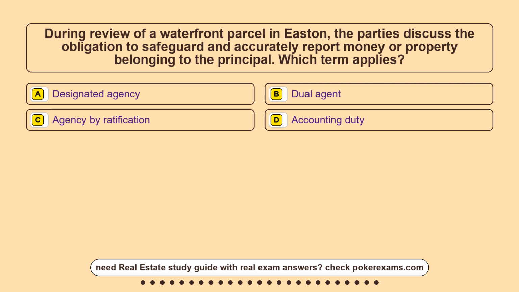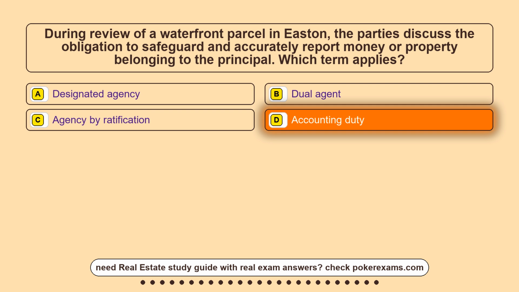Question 18. During review of a waterfront parcel in Easton, the parties discussed the obligation to safeguard and accurately report money or property belonging to the principal. Which term applies? Option A, designated agency. Option B, dual agent. Option C, agency by ratification. Option D, accounting duty. The correct answer is option D, accounting duty.